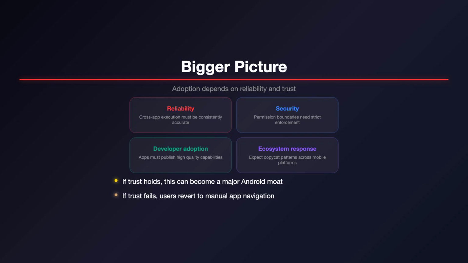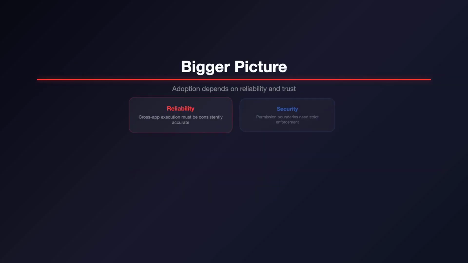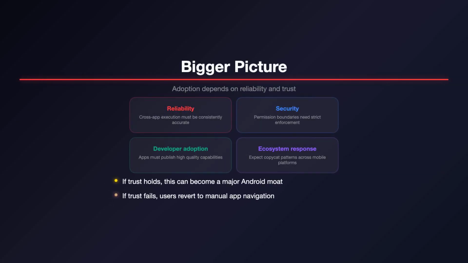For users, it means less thumb gymnastics and more done for you execution, with human approval still in the loop for sensitive actions. For the ecosystem, this could push iOS, Samsung, and third-party assistant vendors towards similar function exposure models over the next release cycle.